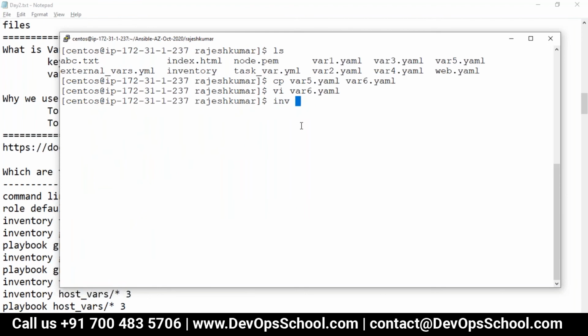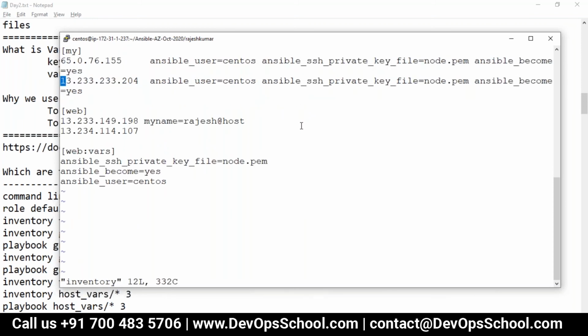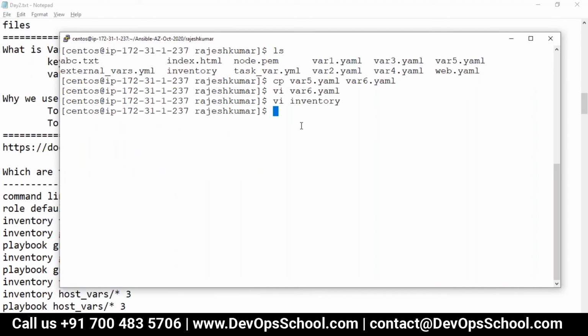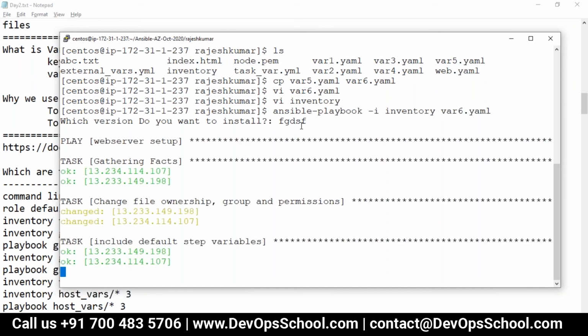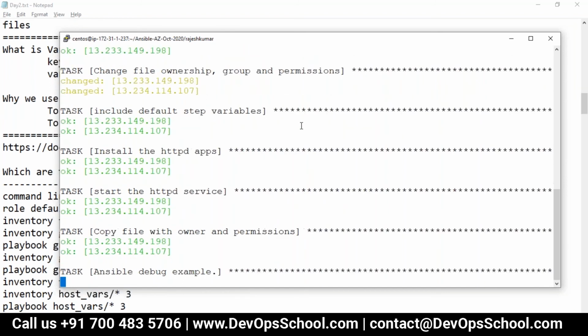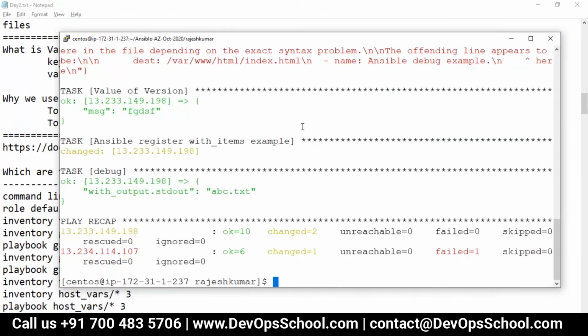And I will go and change the inventory also. And here I will check my name 1. Okay, simple. So, done. Guys, can I run this now? Variable 6. I said Rajesh at the host level or something like that. Okay, so there is some problem here.